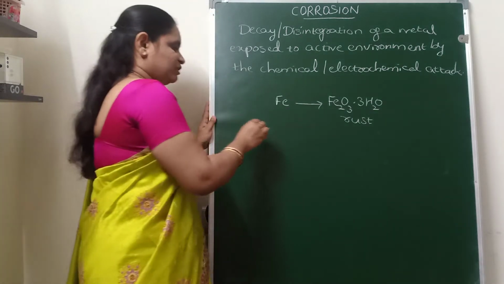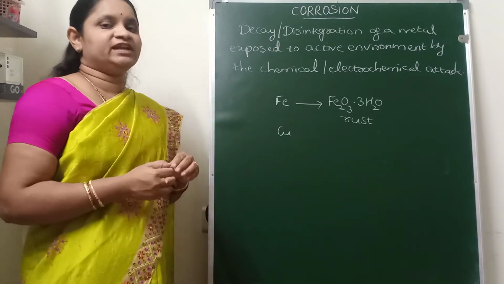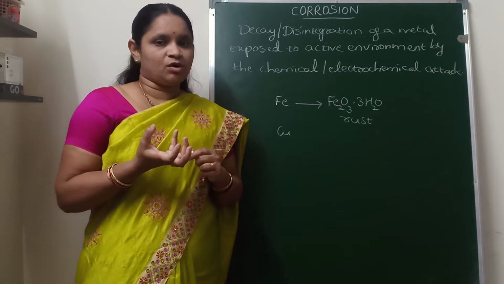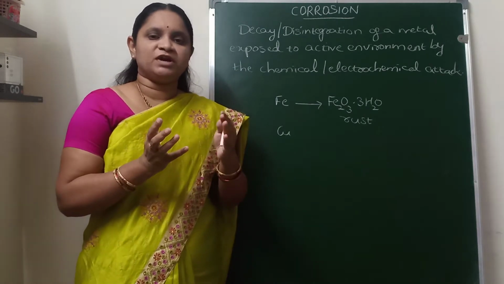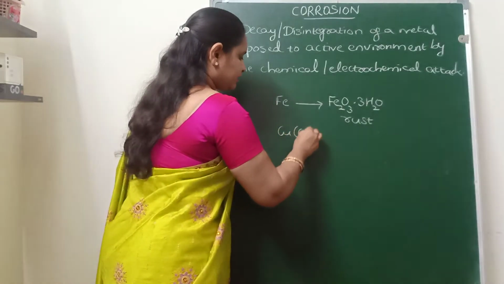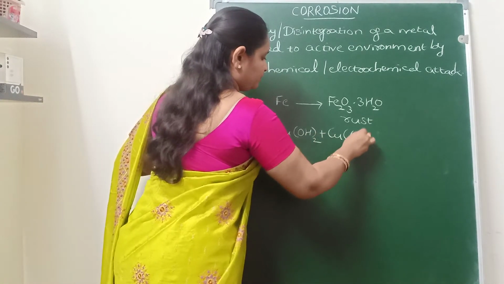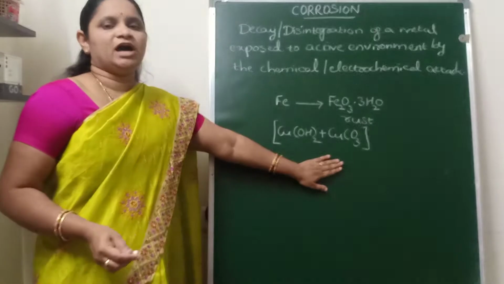Now one more example: you might have observed the formation of a green color layer on copper. Utensils made with copper, when exposed to the environment in the presence of water, form a green color layer, which is a combination of cupric hydroxide and cupric carbonate.